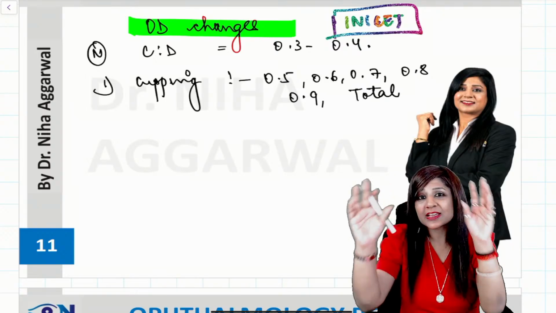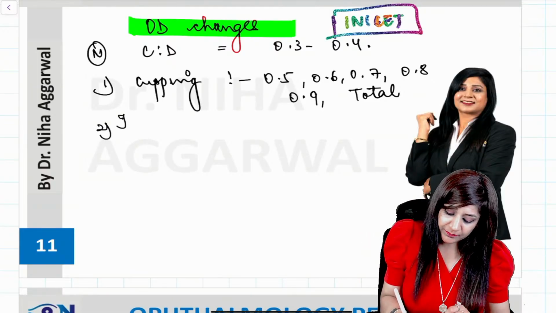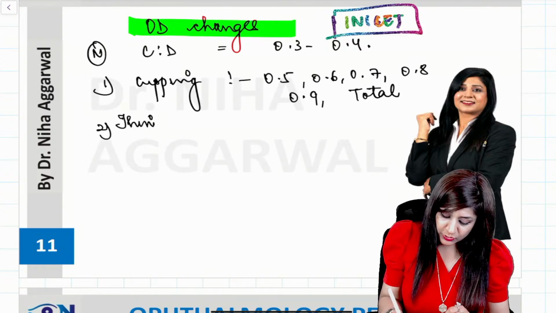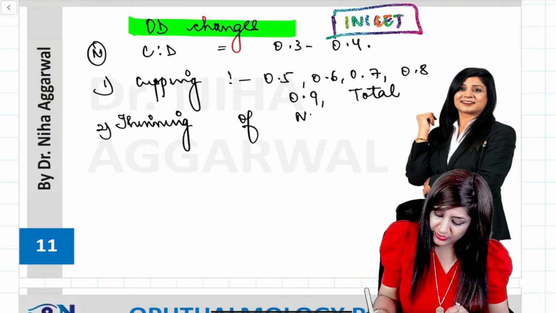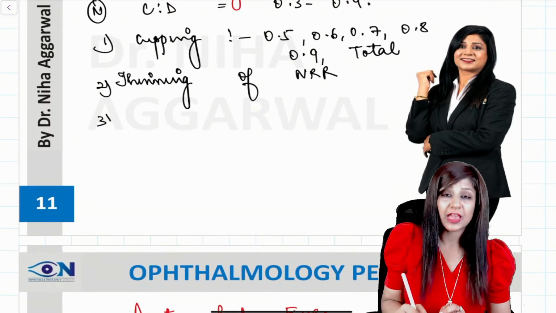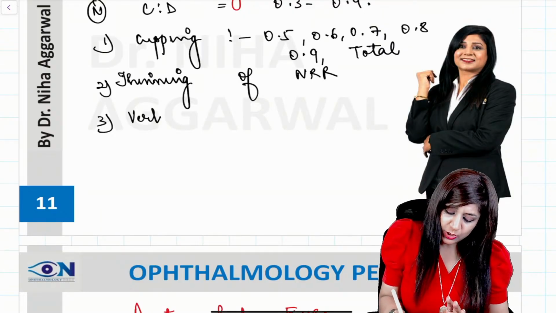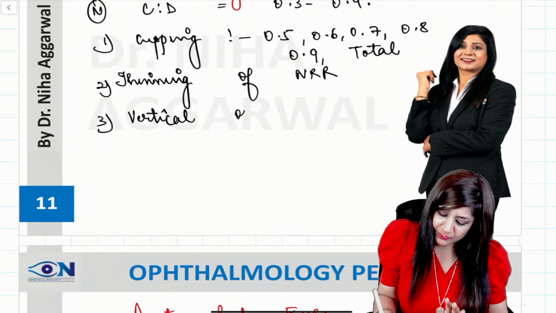Now because the cup size is increasing, we are also having the thinning of the neuroretinal rim. Then we have number 3. We also have what is called a vertically oval cupping. So the shape becomes vertically oval.